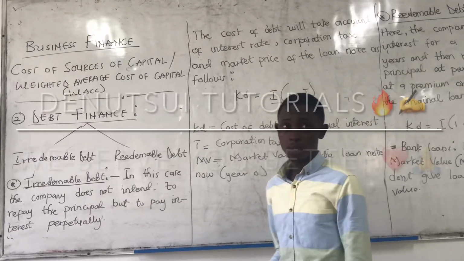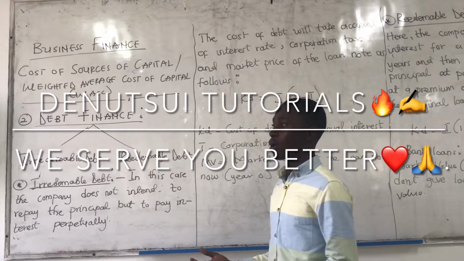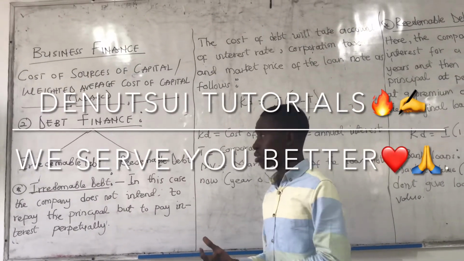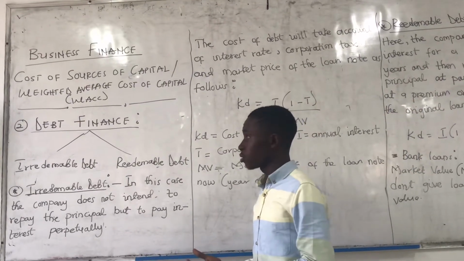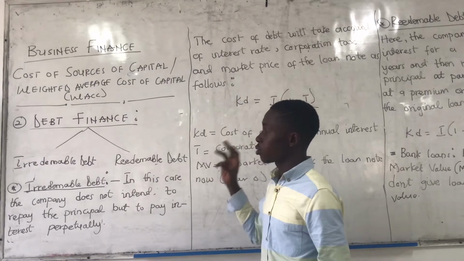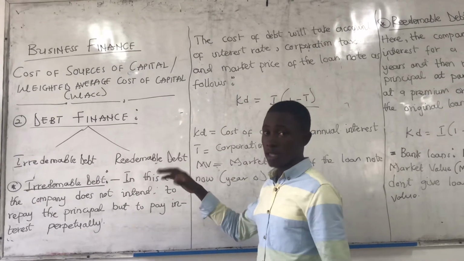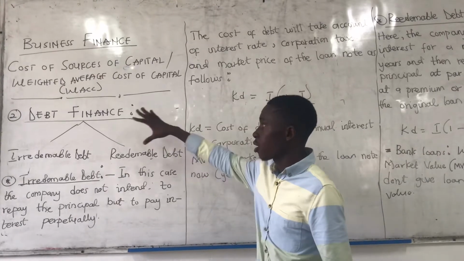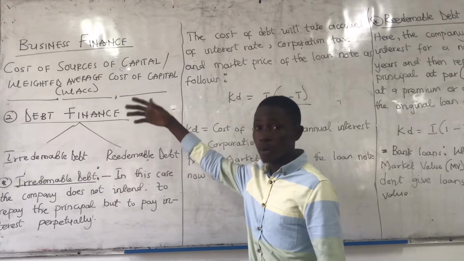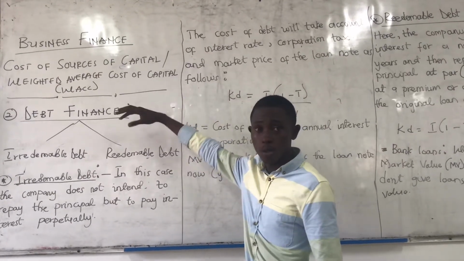So now we are done with the equity part. The equity was good based on what? Constant dividend model and constant growth model. Are you okay? And also the CAPM, capital asset pricing model. So now we are done with that. The second one is a move towards debt finance. Are you good? And the third one is WACC, which is the weighted average cost of capital.